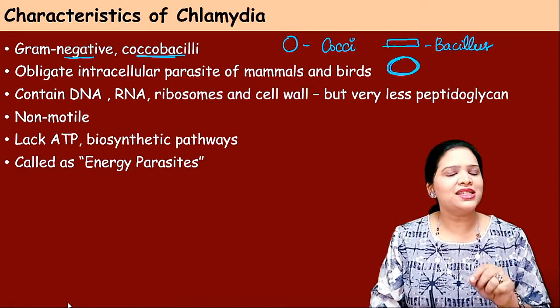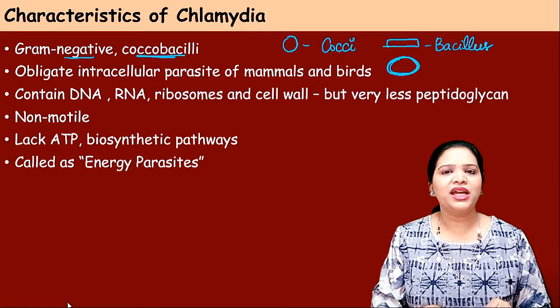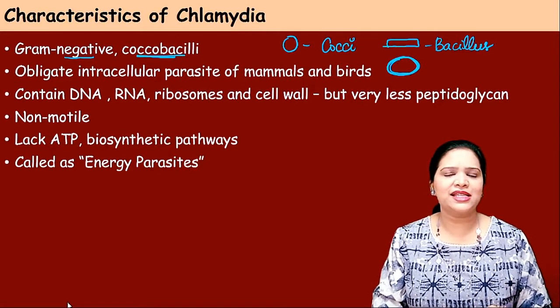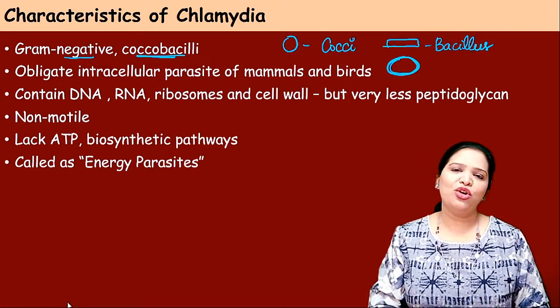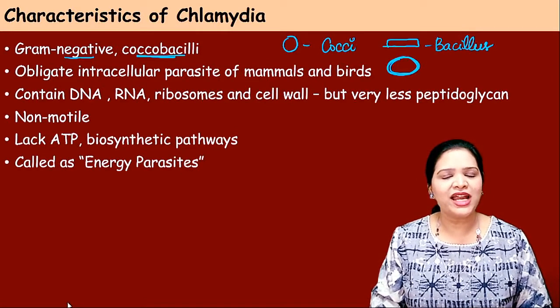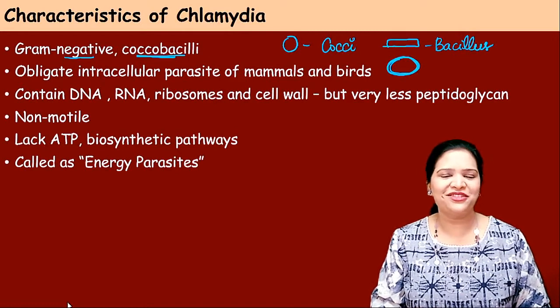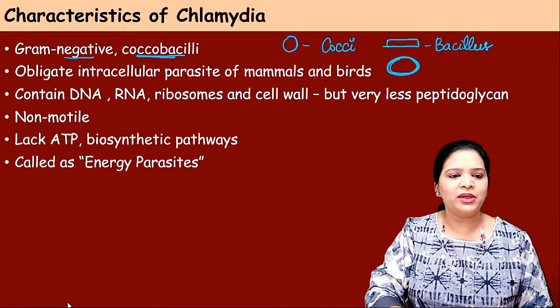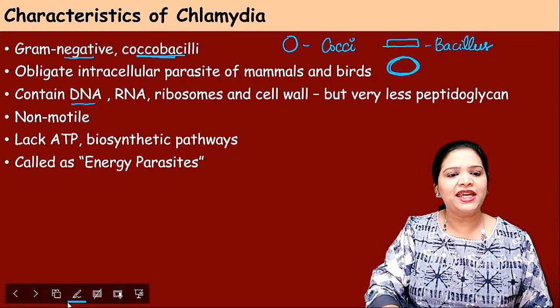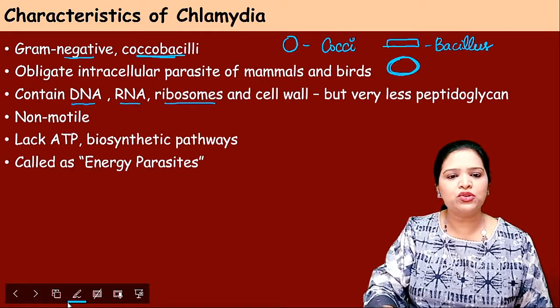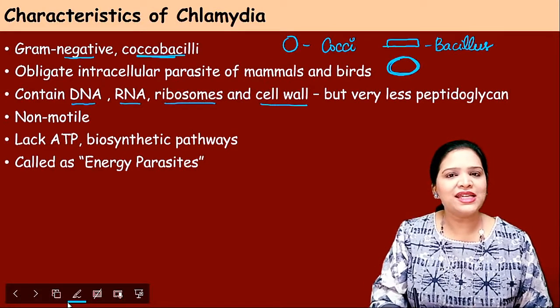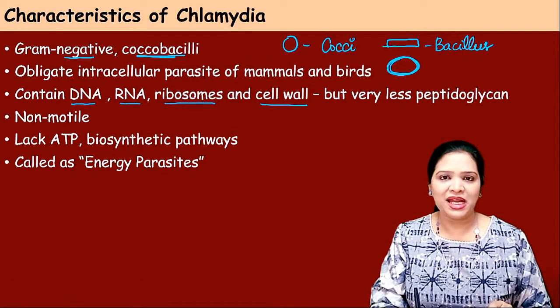And this organism, chlamydia, has several important characteristics. It is neither bacteria nor viruses. This organism shares some properties with bacteria and some properties with viruses. For example, chlamydia contains DNA, RNA, ribosomes and cell wall. So these characters are similar to bacteria.